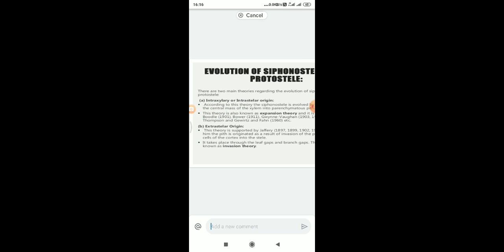In the first one, according to this theory, the siphonostele is evolved by the conversion of the central mass of xylem into parenchymatous pith.